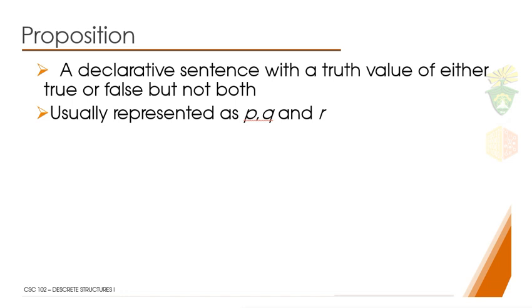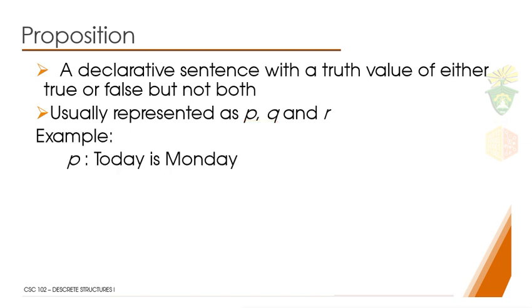A proposition is usually represented as a letter P, Q, or R. For example, this is the notation if we want to declare a proposition: a proposition P is equal to today is Monday. So we write a proposition this way if we want to relate a sentence to a variable. P, Q, R are the most common variables used for a proposition.